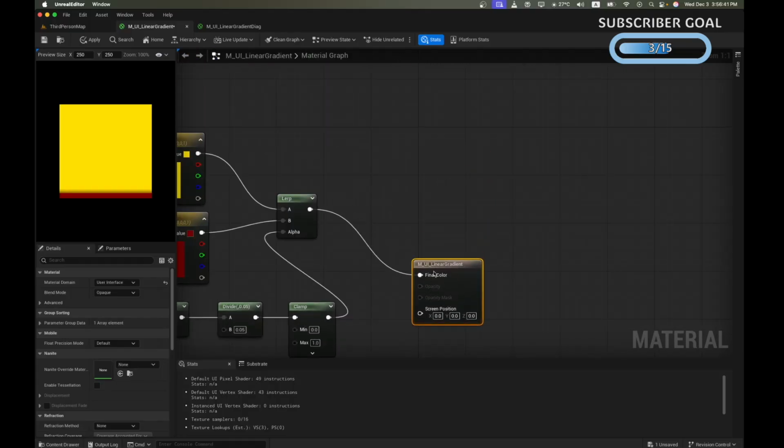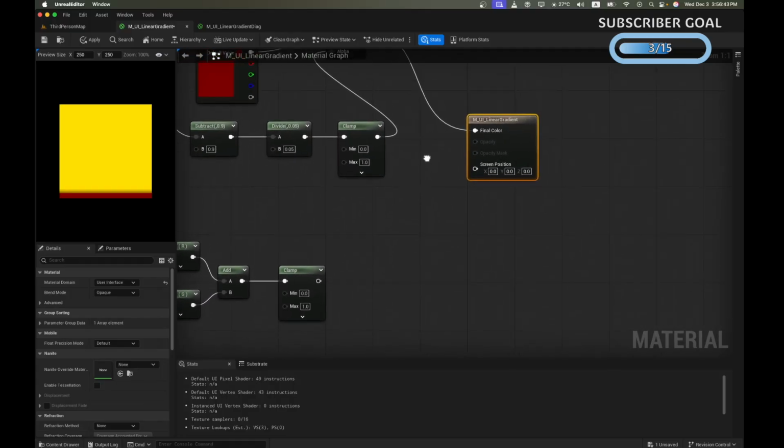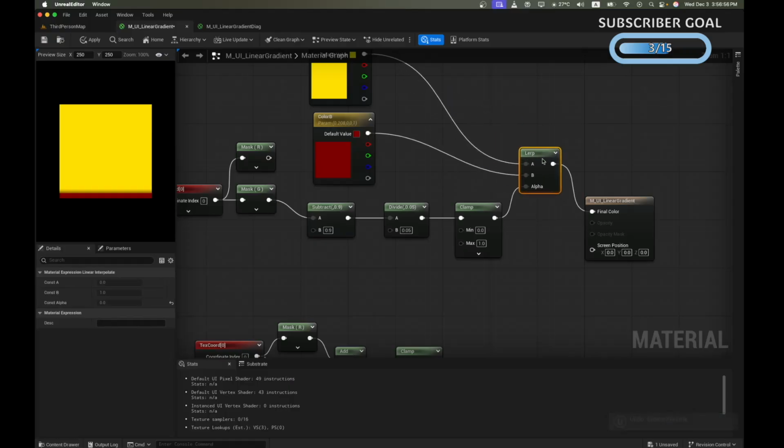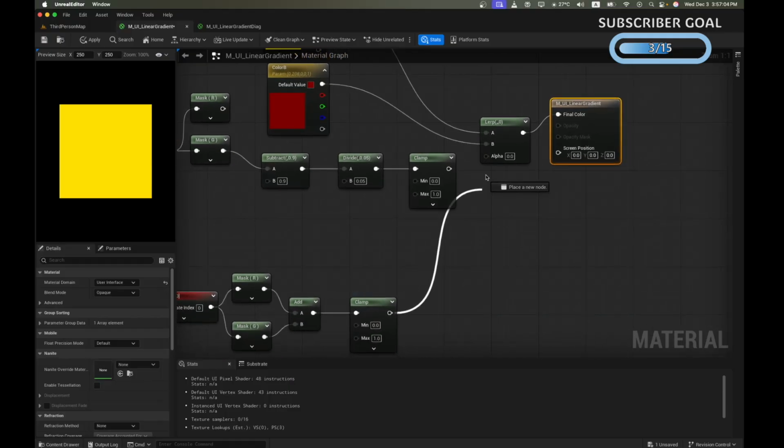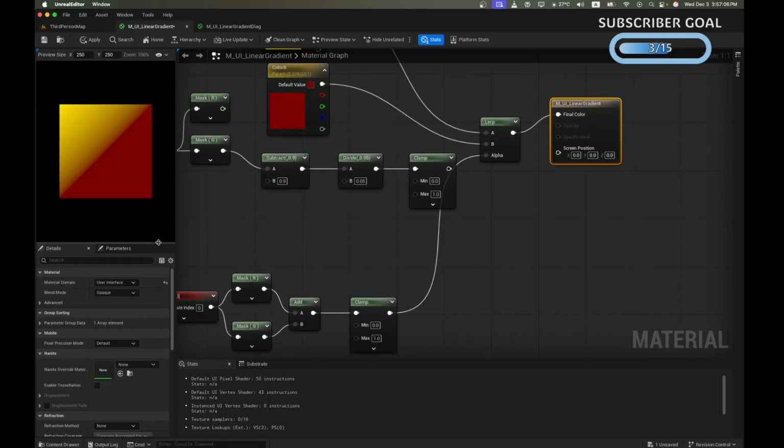And now we can use this clamped value for our alpha. Let me get the final output pin towards the bottom. Let me pull the lerp function down. You can hold the option key and left click to detach any pins, and we get a nice linear diagonal gradient.